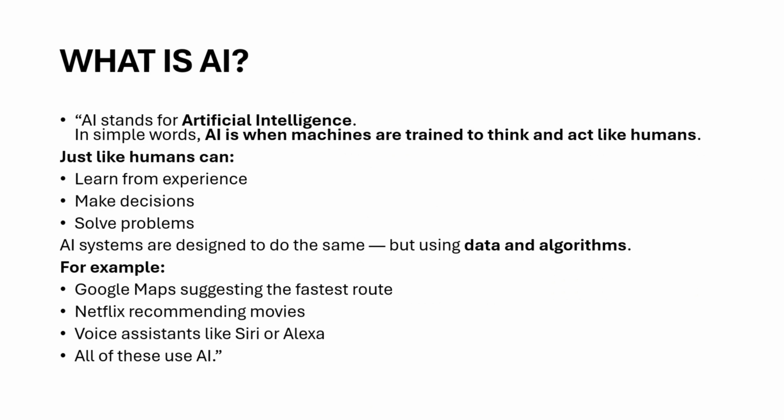AI stands for artificial intelligence. In simple words, AI is when machines are trained to think and act like humans. Just like humans can learn from experience, make decisions, and solve problems, AI systems are designed to do the same, but using data and algorithms. For example, Google Maps suggesting the fastest route, Netflix recommending movies, and voice assistants like Siri or Alexa, all of these use AI.